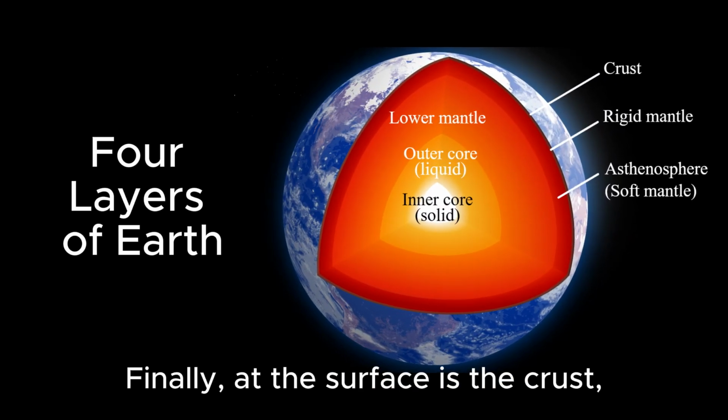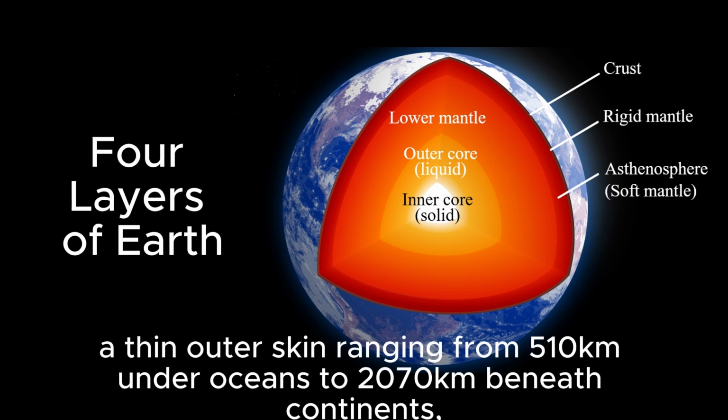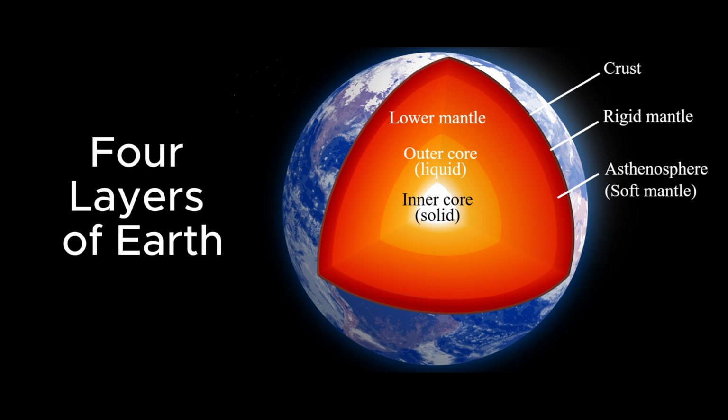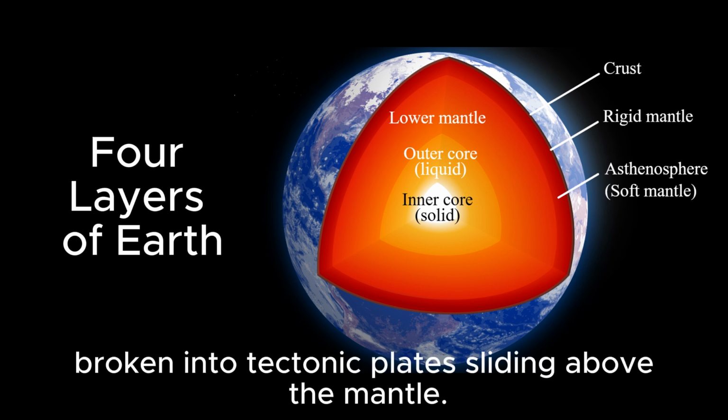Finally, at the surface is the crust, a thin outer skin ranging from 5–10 kilometers under oceans to 20–70 kilometers beneath continents, averaging around 30 kilometers. It's the rigid layer we live on, broken into tectonic plates sliding above the mantle.